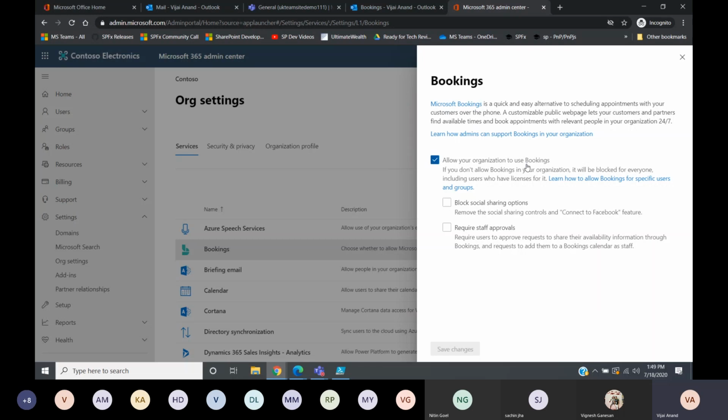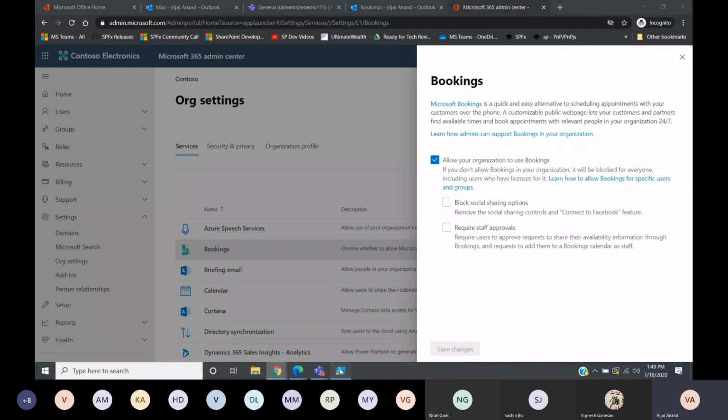As a first step, you check this box and enable it for the complete organization. Then as a next step, there is a PowerShell script which you need to execute to make sure Bookings is available only to the specific set of users.